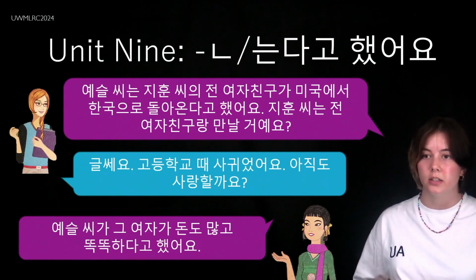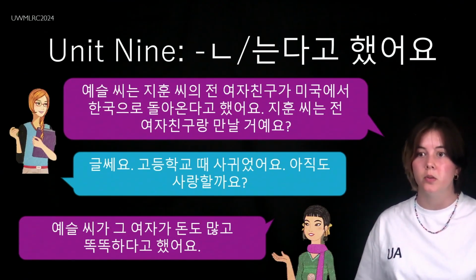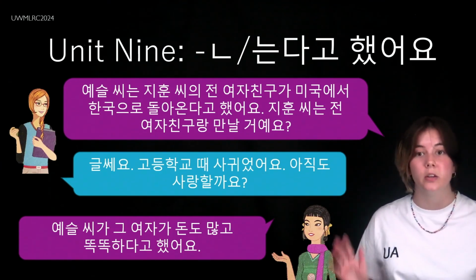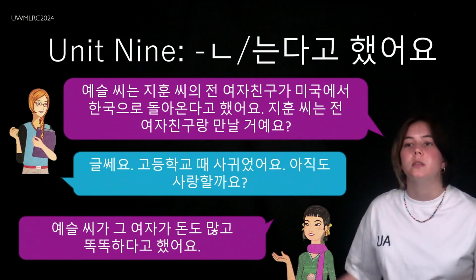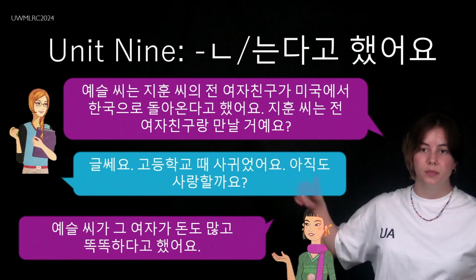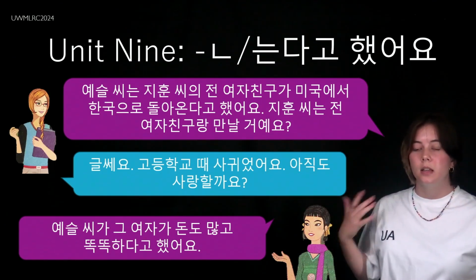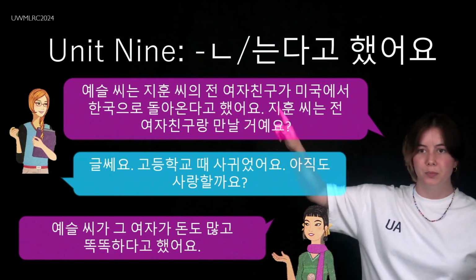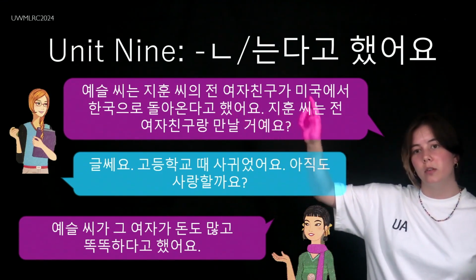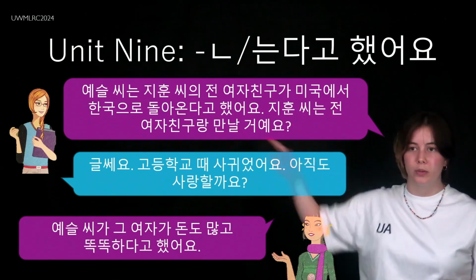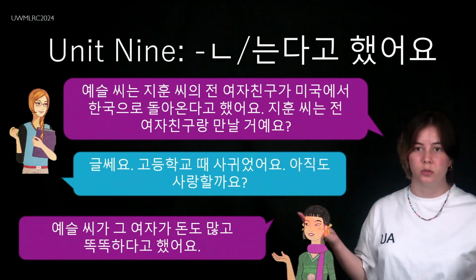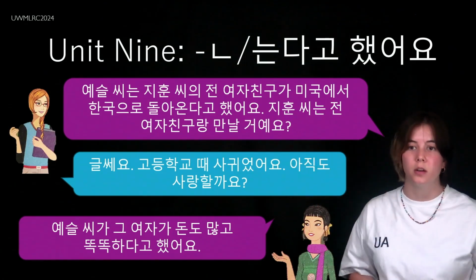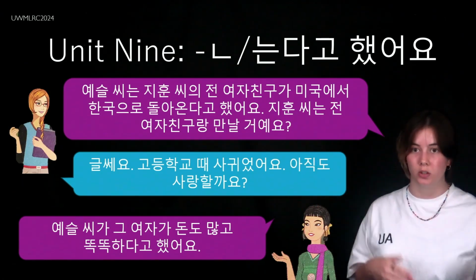예슬 씨는 지훈 씨의 전 여자친구가 미국에서 한국으로 돌아온다고 했어요. This is a bit long, but you can still understand it. So, this is a person, 예슬 씨. Someone named 예슬. 예슬 said that Jihoon's ex-girlfriend, 전 여자친구, returned from the US to Korea. 미국에서 한국으로. From US to Korea. 돌아온다고 했어요. Said she returned.